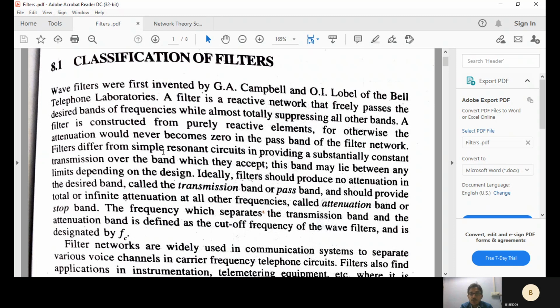Ideally, filters should produce no attenuation in the desired band called transmission band or pass band, and should provide total or infinite attenuation at all other frequencies called attenuation band or stop band. The frequency which separates the transmission band and the attenuation band is defined as the cutoff frequency of the filters and is designated by FC.